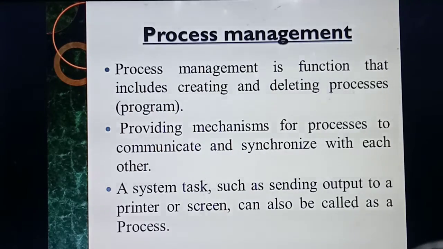For example, from a computer you are giving a print. The printer is connected to the computer. If you give a print, you will get a printout on paper. So taking a printout also we can call one process. Likewise, a lot of processes will be there. At the same time you are giving a printout, you are scanning something. So a lot of processes run in a computer.